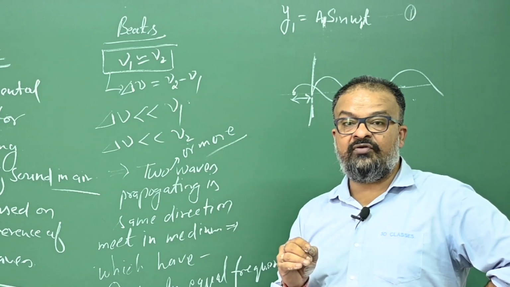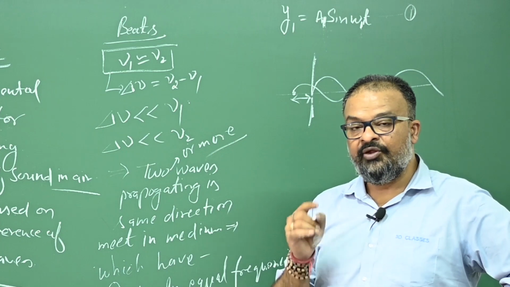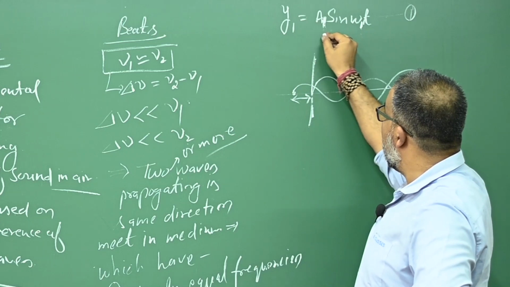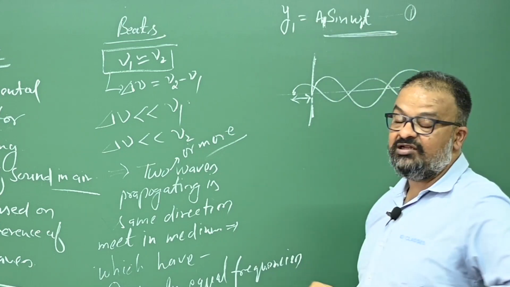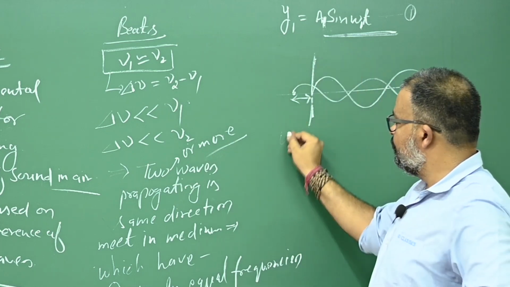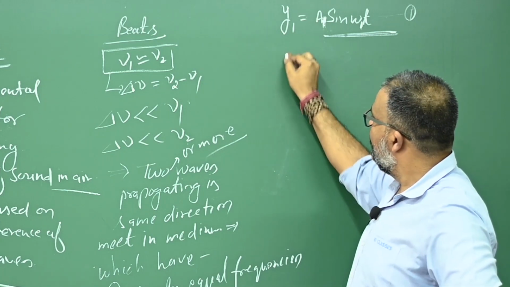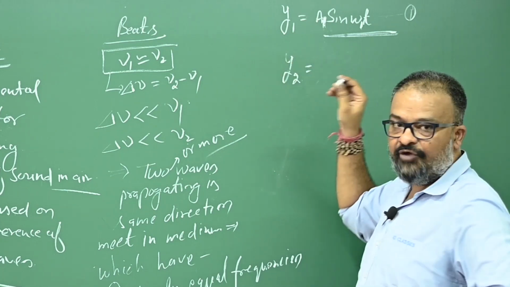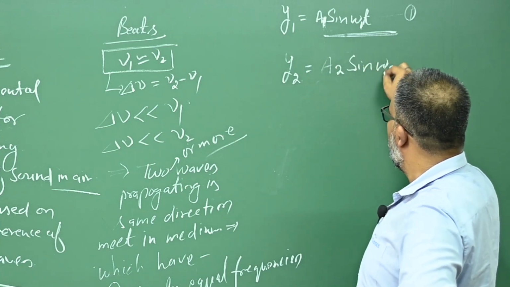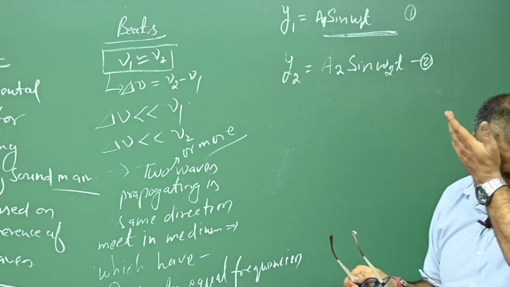the origin of the waves is not important, the position of the wave origin is not important. What is more important? Time is more important, right? So in this case I'm not considering that kx because position is not important, right? Okay, this is the first wave. So the second wave, the equation of the second wave is y2 equals a2 sine omega2 t. Is that okay? Now listen.